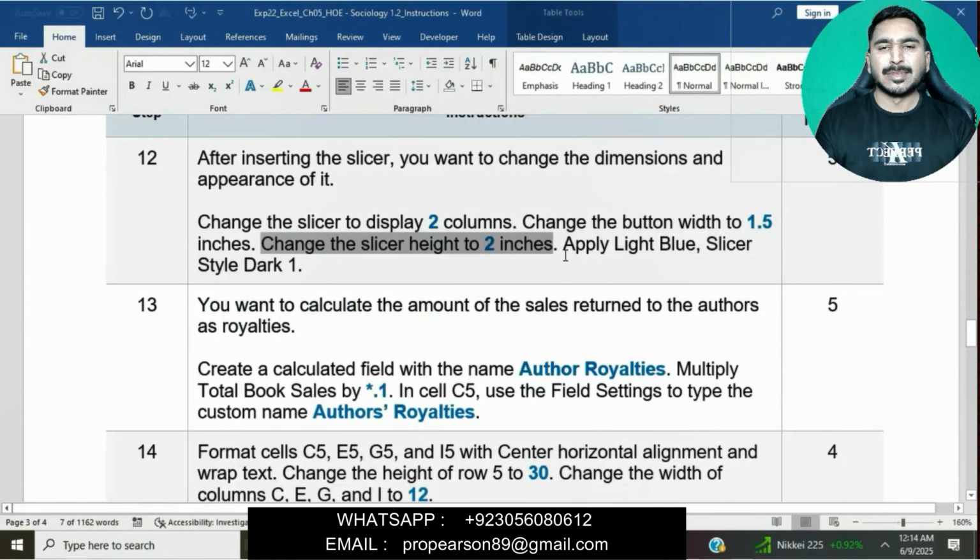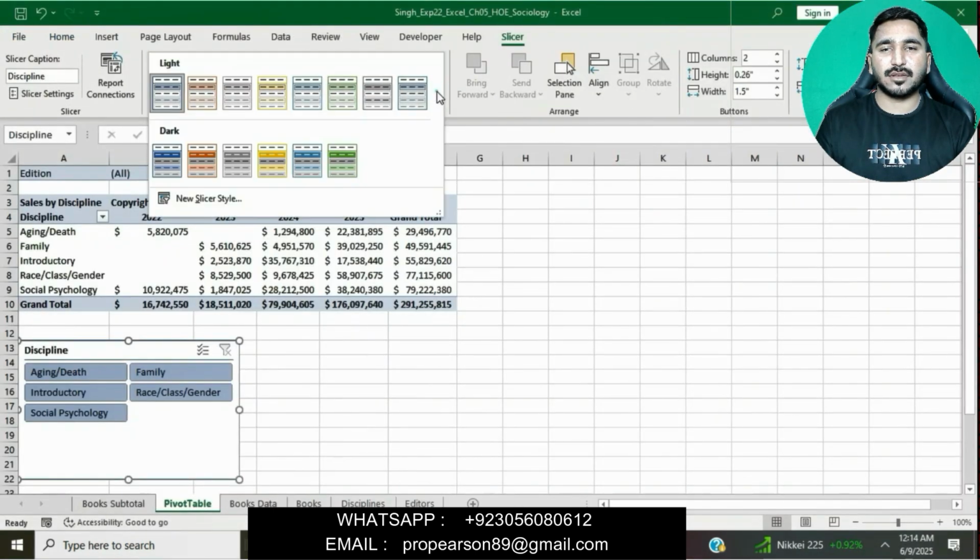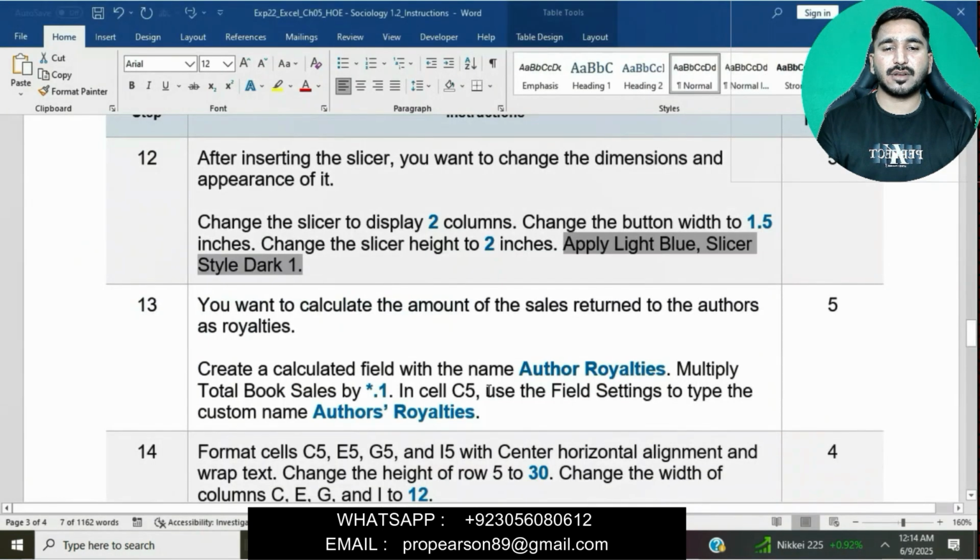Okay, apply Light Blue Slicer Dark Style 1. Go to the Styles and then apply Light Blue Slicer Dark Style 1.